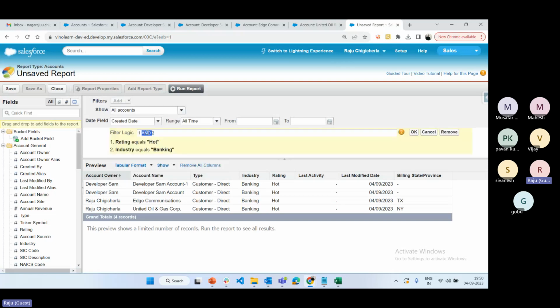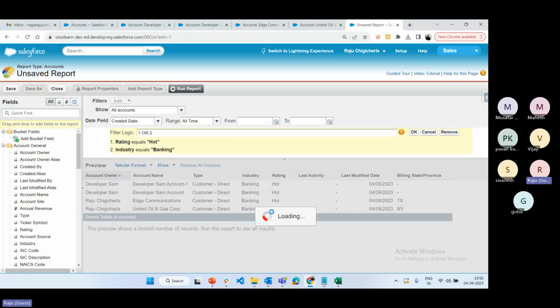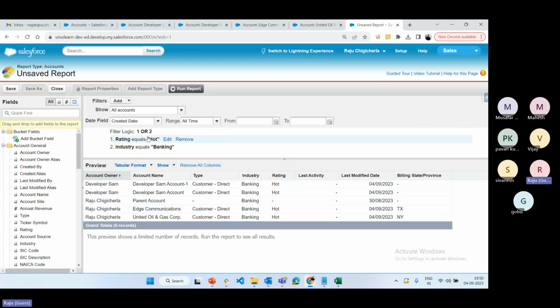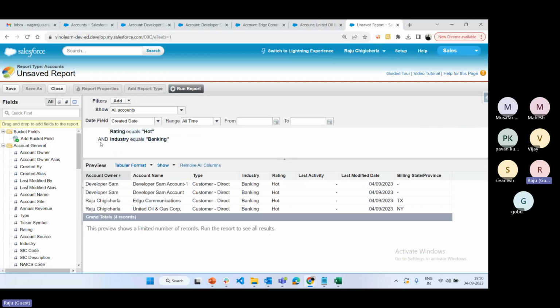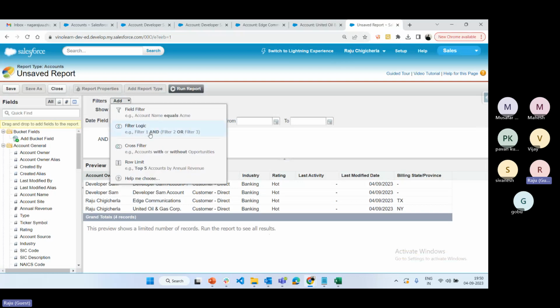So if you want to change the condition, so that either one you want to satisfy, see, like this it will display the data. Okay, by default it is the AND condition. Do you want to change AND to OR? Then we can use the filter logic.